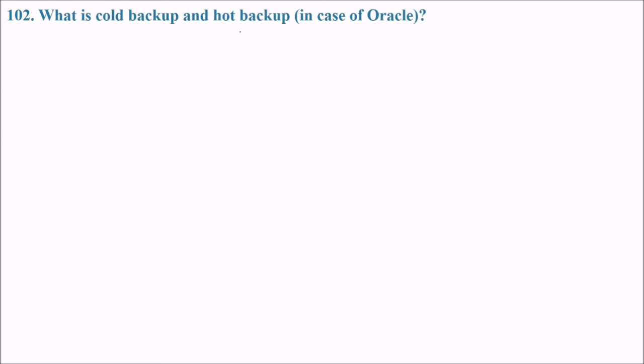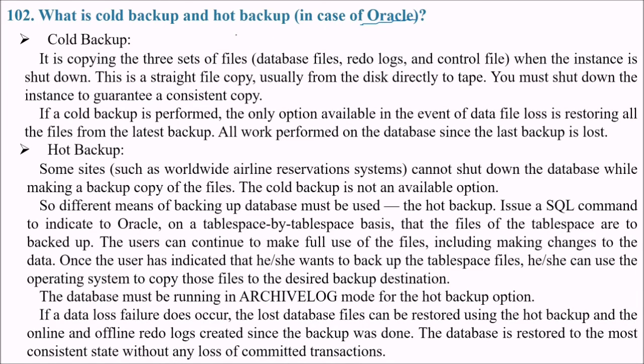What is cold backup and hot backup? Let us talk about Oracle. Cold backup means copying the three sets of files, data, redo, and control, when the instance is shut down. This is a straight file copy, usually from the disk directly to the tape. So you must shut down the instance to guarantee a consistent copy.